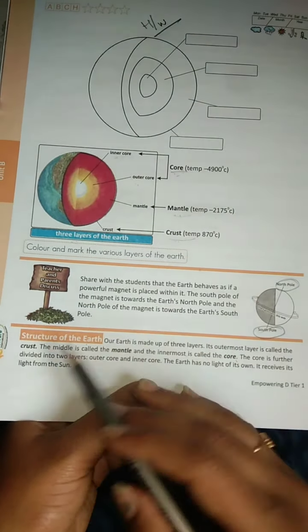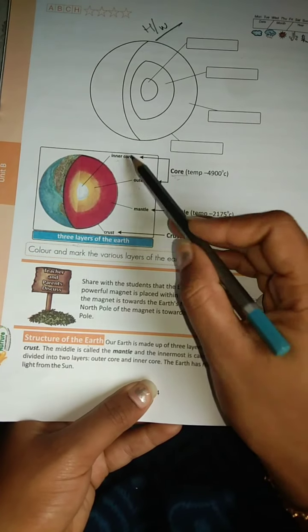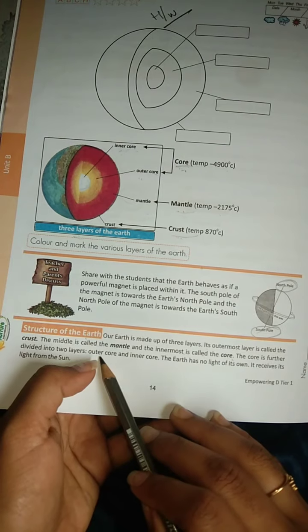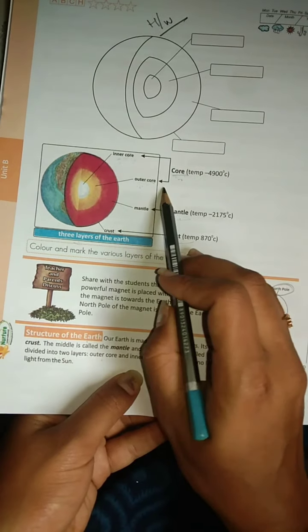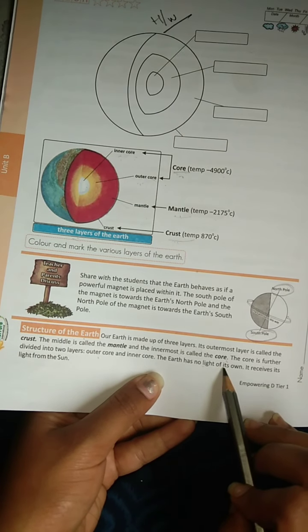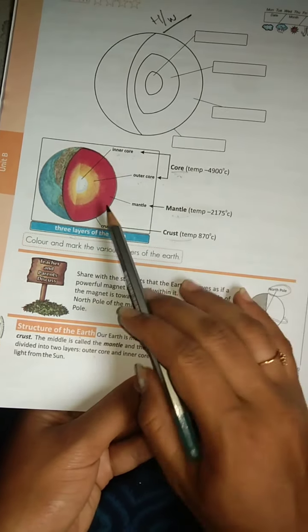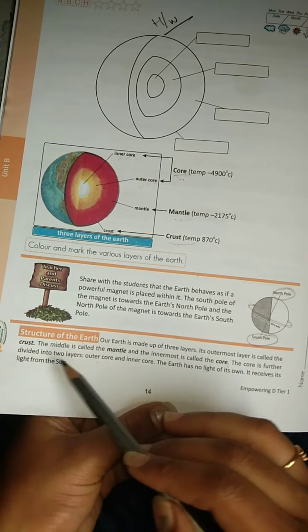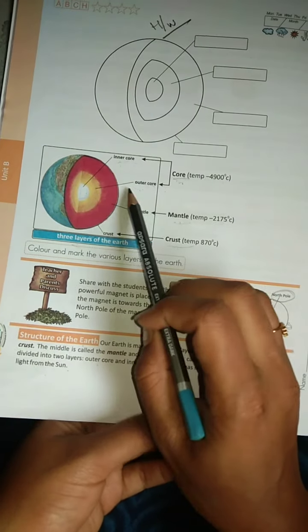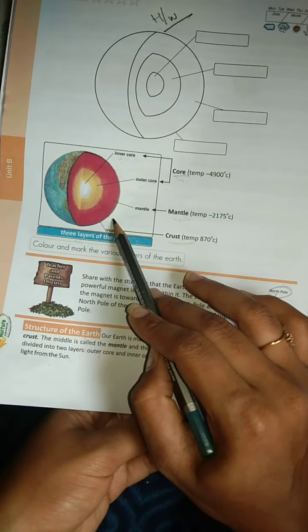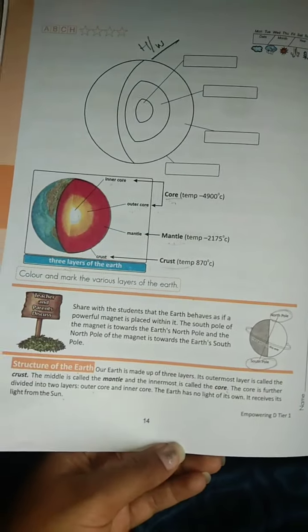The core is further divided into 2 layers, as I already said. Which are those? Outer core and inner core. The Earth has no light of its own. It receives light from the sun. The Earth is always dependent on the sun because it doesn't have its own light.